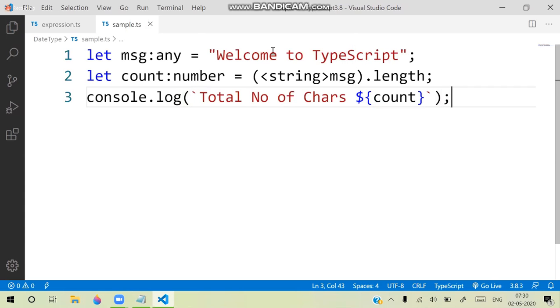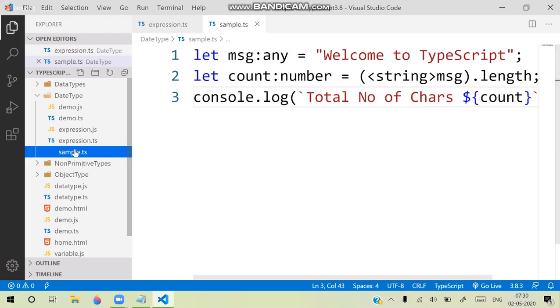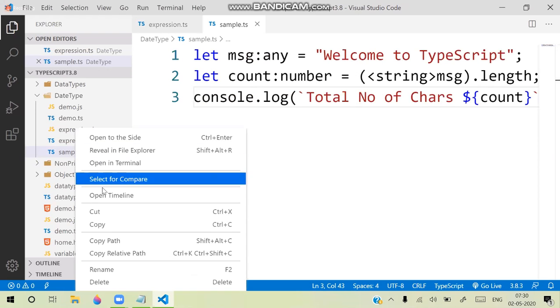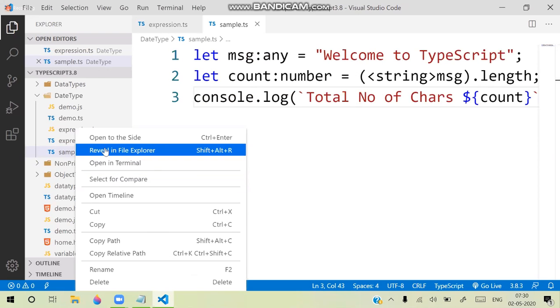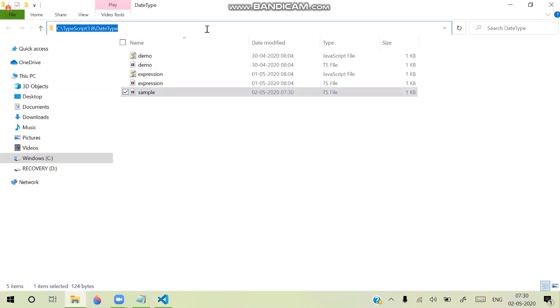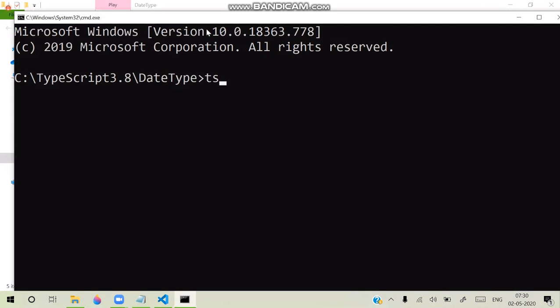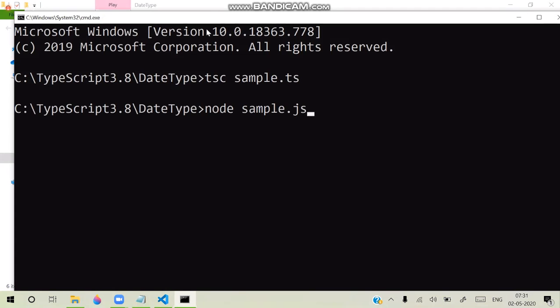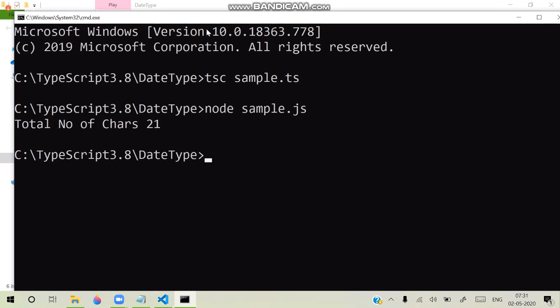That is a general thing that you already know about how to deal with those functions, right? So let's run this and see. tsc sample.ts, and then node sample.js, and it returns the number of characters.